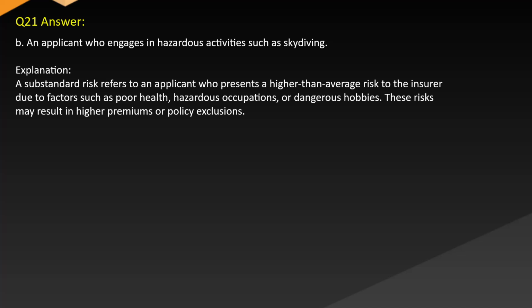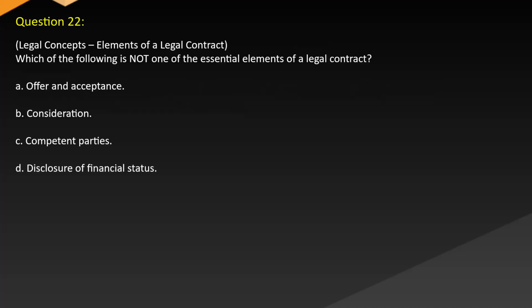Answer B. An applicant who engages in hazardous activities such as skydiving. Explanation. A substandard risk refers to an applicant who presents a higher than average risk to the insurer due to factors such as poor health, hazardous occupations, or dangerous hobbies. These risks may result in higher premiums or policy exclusions. Question 22. Legal concepts.